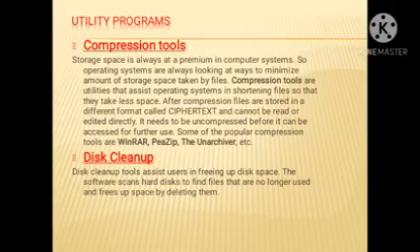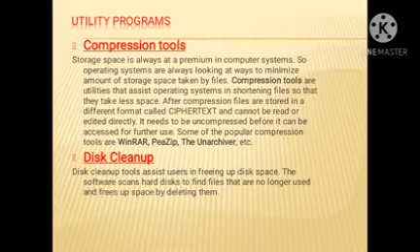The next one is the compression tools. Storage space is always at a premium in computer systems, so operating systems are always looking at ways to minimize the amount of storage space taken by the files. Compression tools are utilities that assist operating systems in shortening files so that they take less space.